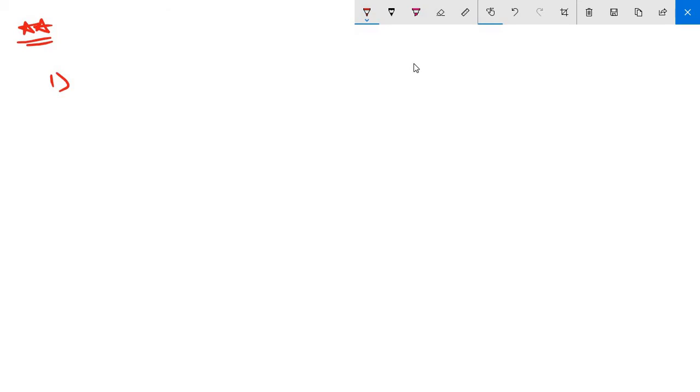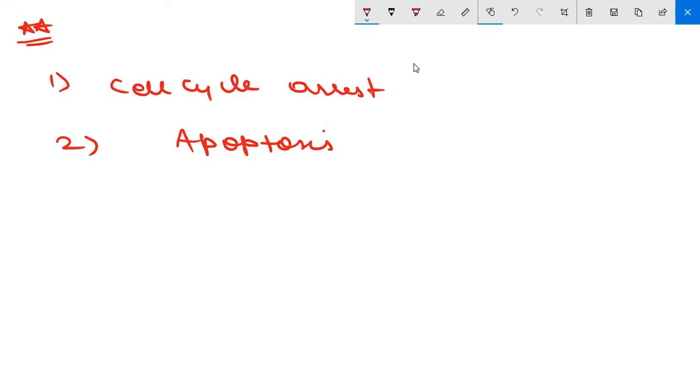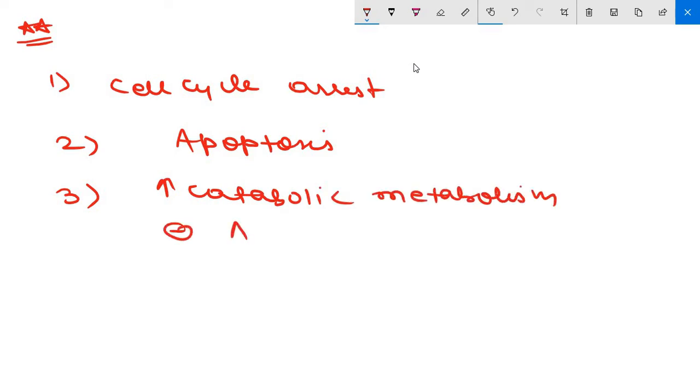The first are those that cause cell cycle arrest. The second are those that cause apoptosis. The third are those that enhance catabolic metabolism and inhibit anabolic metabolism. Now the latter group of genes makes intuitive sense. There is no need for a cell that has stopped its cell cycle progression to continue to synthesize the large amounts of macromolecules that are needed for cell growth and division.